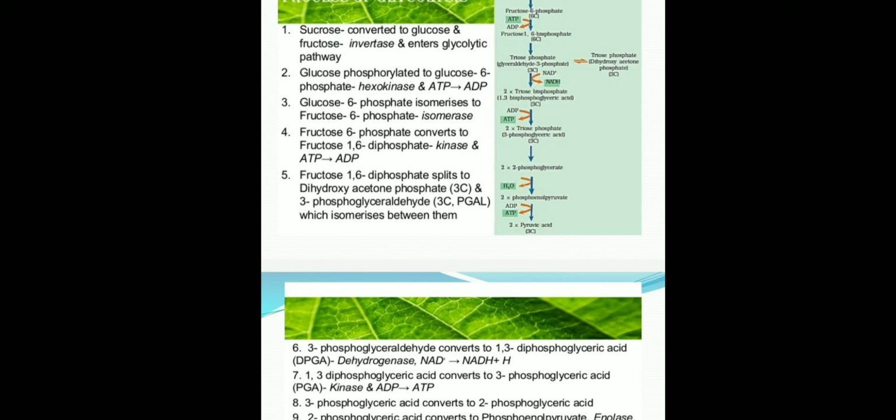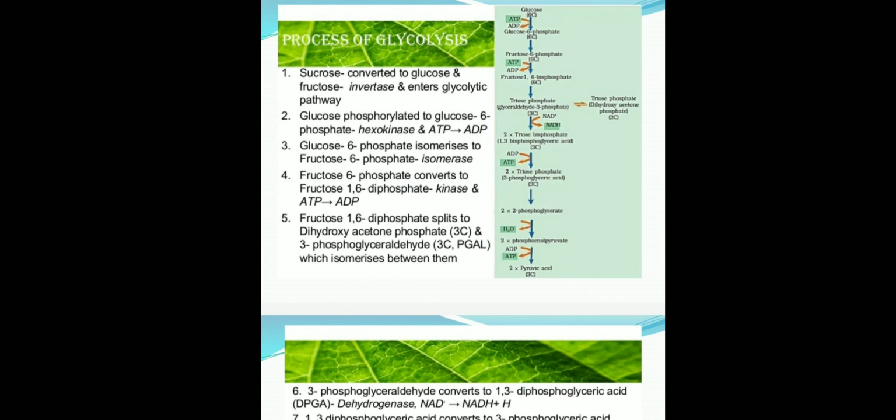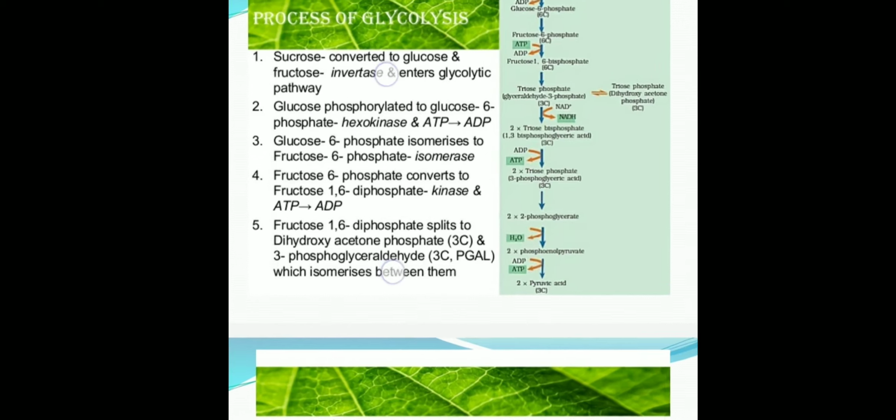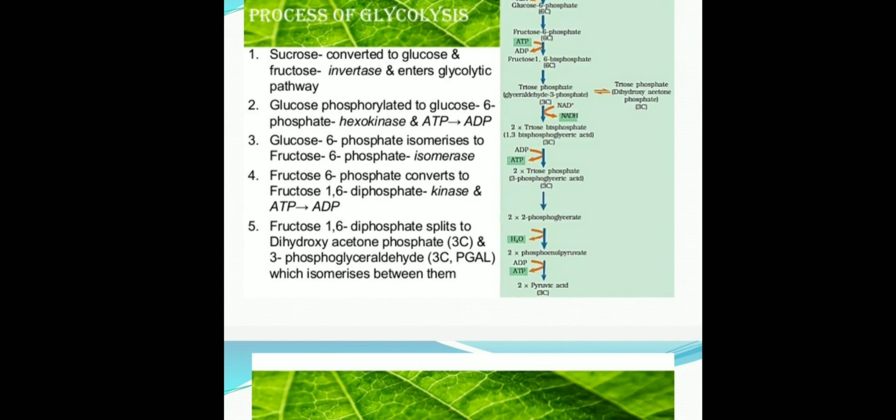So here ATP formation takes place. Earlier we learned the step number 1 where the glucose converts into glucose 6-phosphate, 1 ATP used. Then fructose 6-phosphate converts to fructose 1,6-biphosphate, there also ATP used. But here when 1,3-biphosphoglyceric acid converts into 3-phosphoglyceric acid, one ATP molecule is formed. New molecule of ATP is formed.